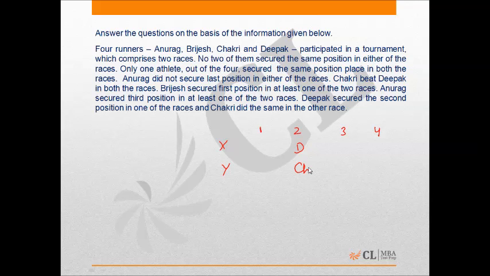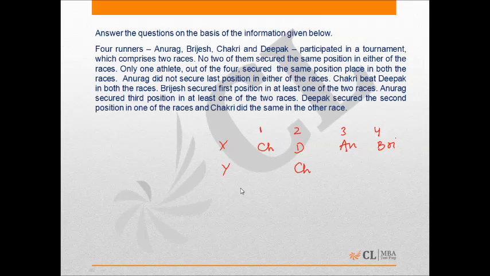So in race Y, Chakri secured the first position, and it is also known that Anurag did not secure last position in either of the races, which means in race X, Anurag must have secured third position, and Brijesh consequently must have secured fourth position.